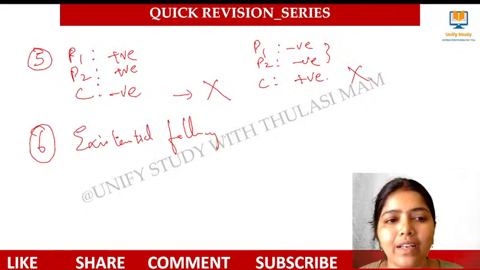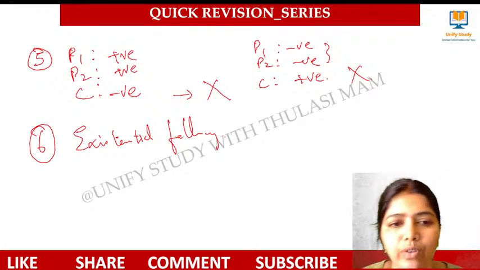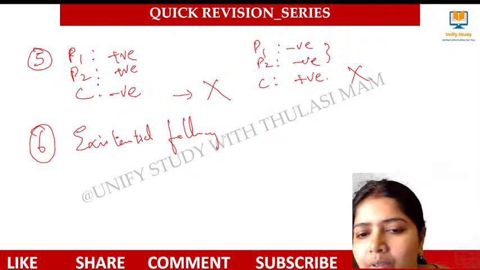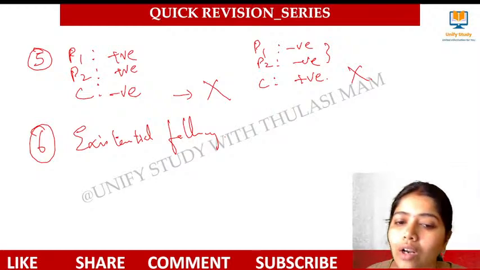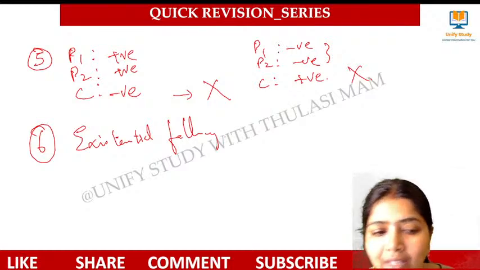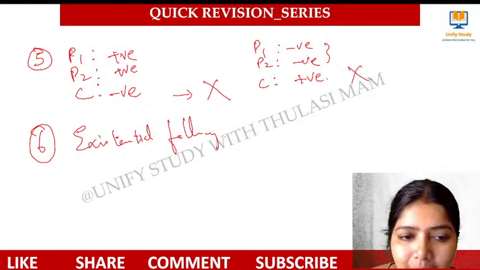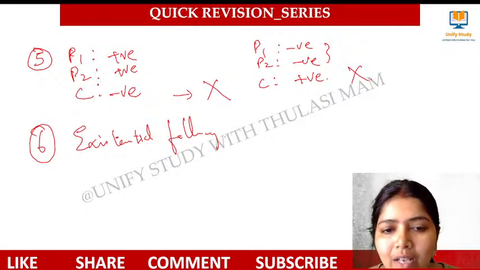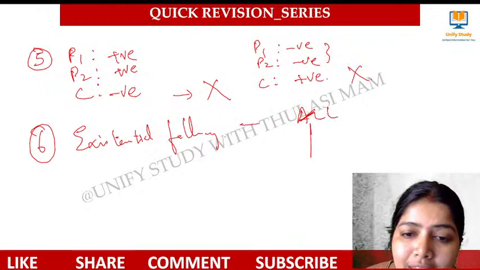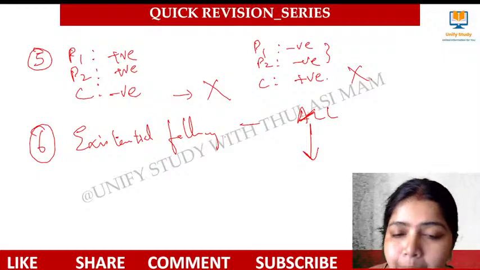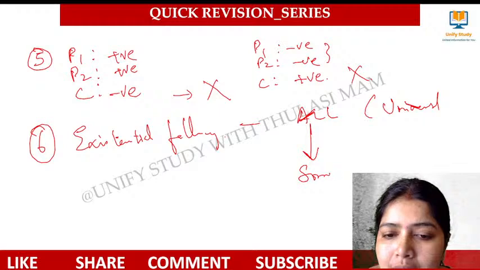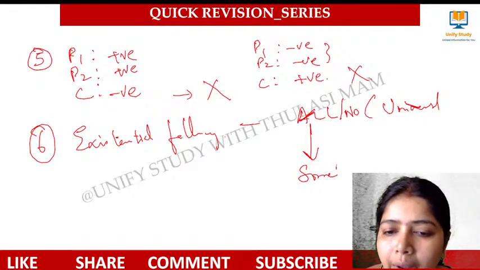Whenever there are universal, all-type statements, they should not derive a particular statement.